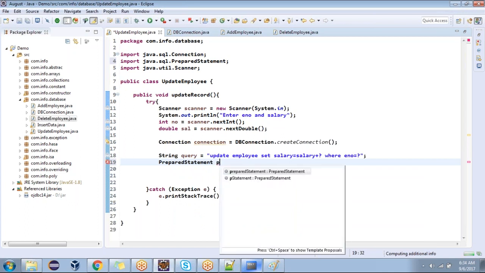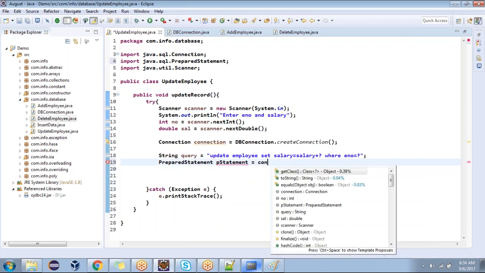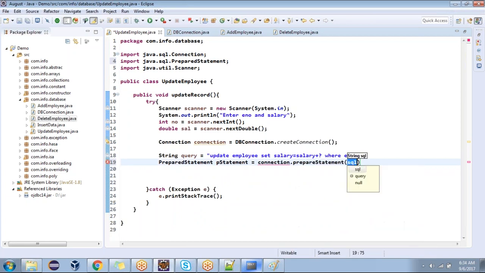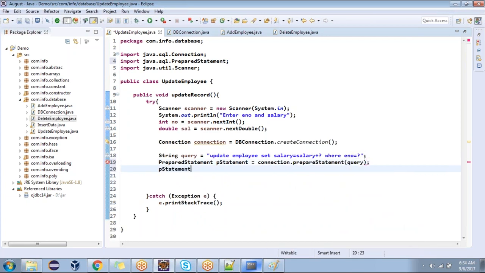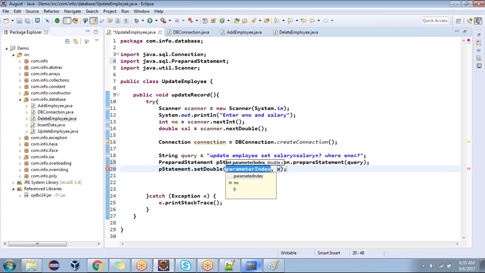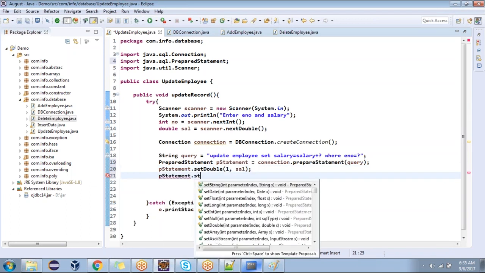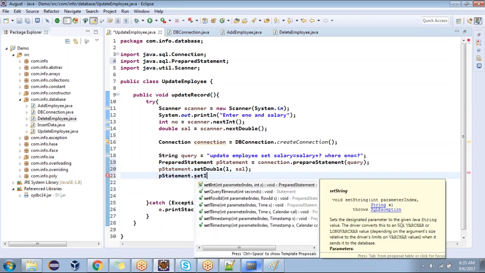Statement. Connection dot. Tell me fast. You should speak out, guys. Please speak out. How many question marks? Two. What is the first question mark? Set double. Excellent. The second question mark is an integer. Set int.